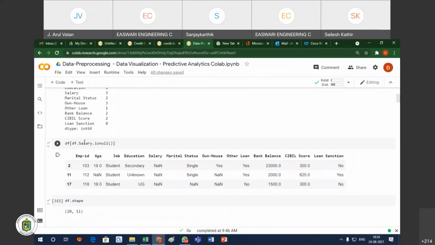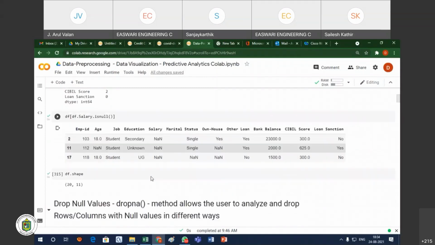So I am applying df salary. Salary is one of the columns. Wherever the values are null in that particular column, for example employee ID 3, that means the second record, the 11th record, and the 17th record, you see the values are NaN. So we are checking only the salary, and it will display the records whose salary values are null.